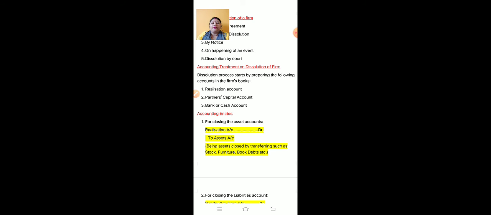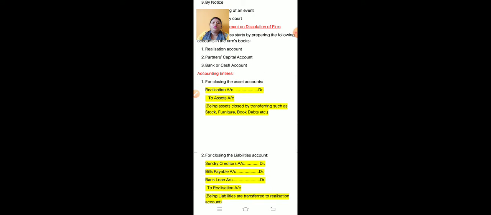Now accounting entries. Journal entries we have to give. In dissolution of a firm, we are closing the business, shutting down the business, winding up the business. So you have to close all the assets. For closing the assets, the journal entry is realization account debit to asset account.